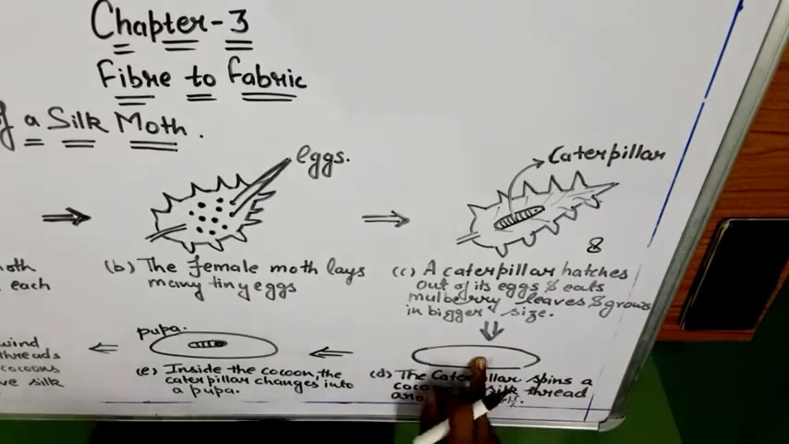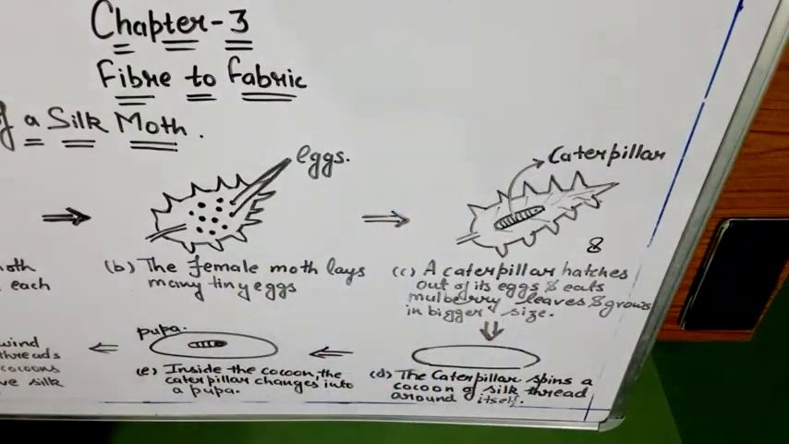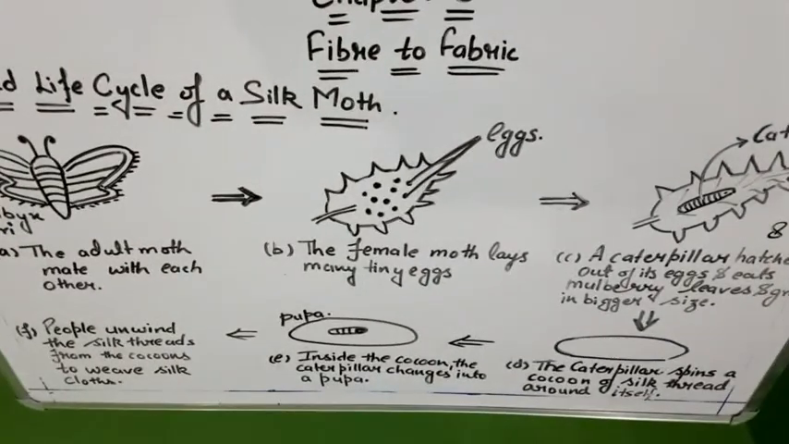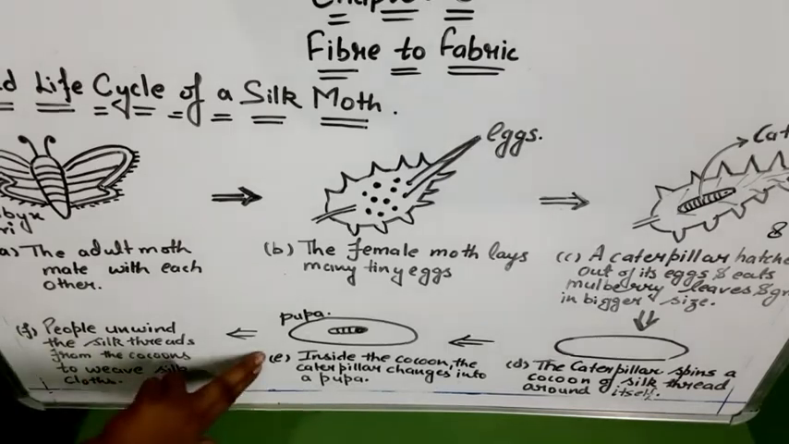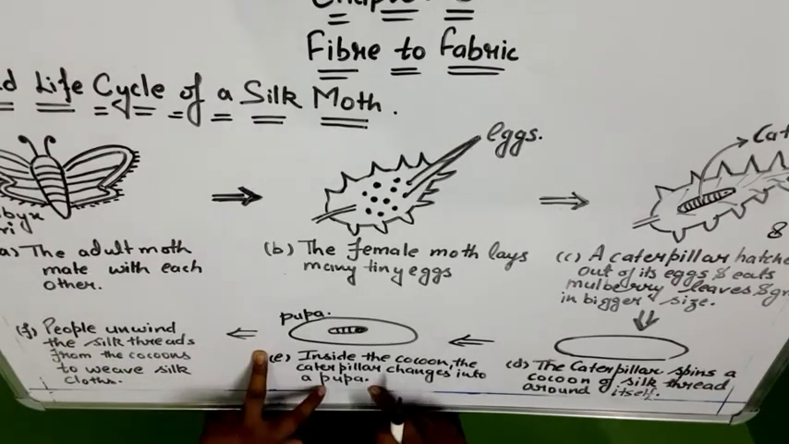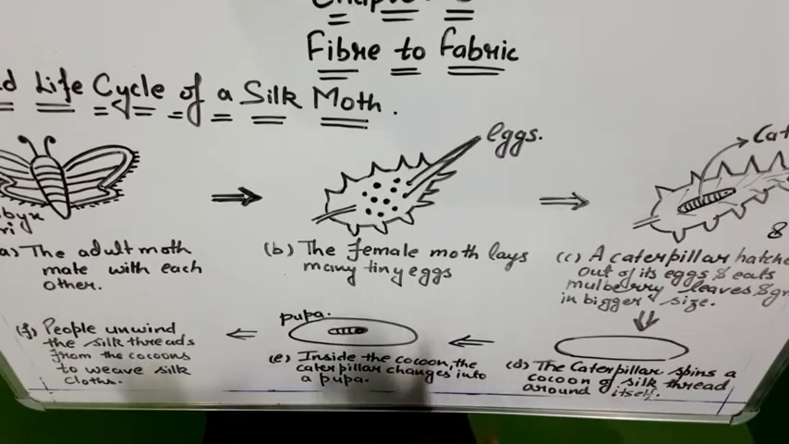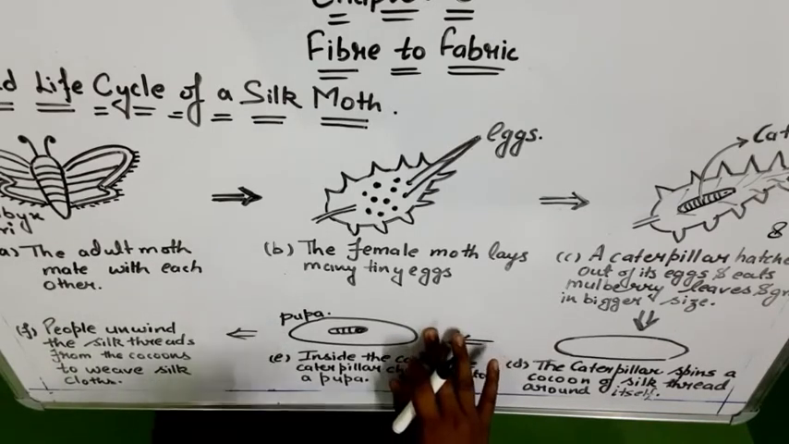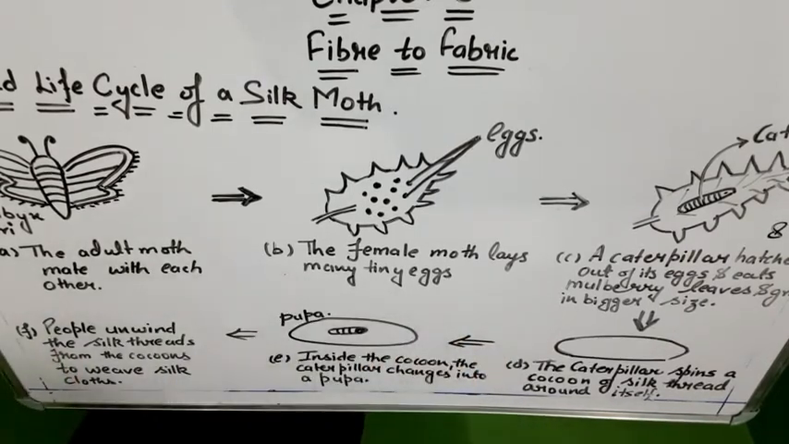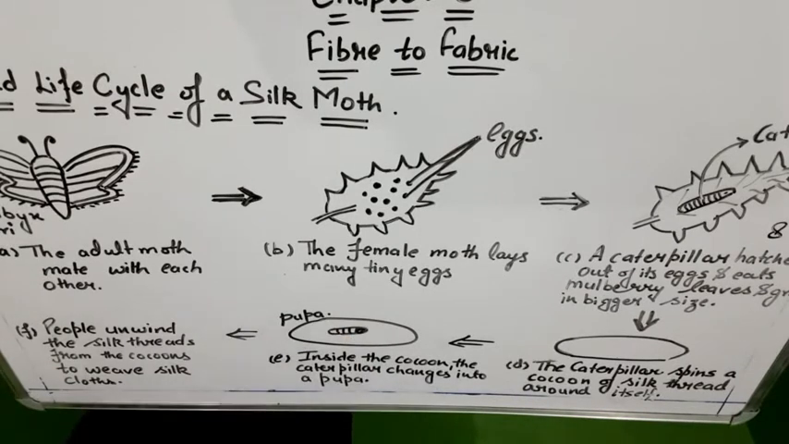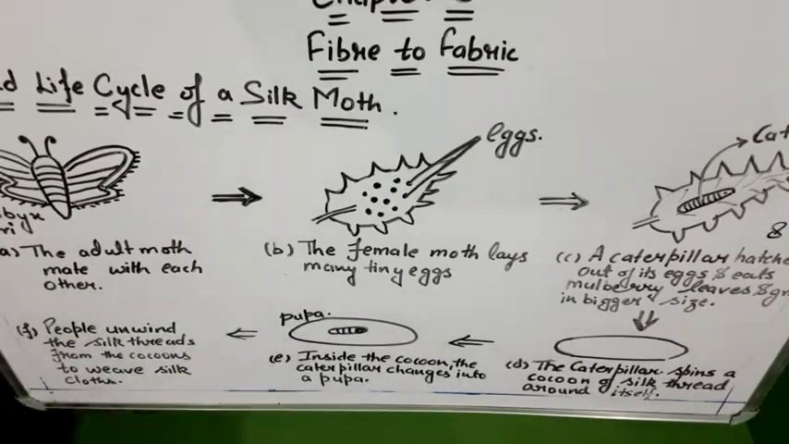and after some time it is converted into this. Now, when this cocoon is almost matured, the silkworm inside it will be in this form, that is pupa. Inside the cocoon, the caterpillar changes into a pupa. When it is matured, it gets converted into a pupa. Now, when the pupa is formed, we unwind the silk, which means we put it into hot water. The worm is killed in that cocoon, or we can extract it live after giving it a hot bath. Then we collect the fibers and take them for further processing.